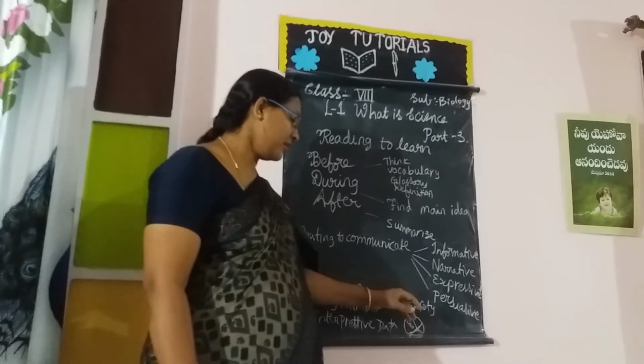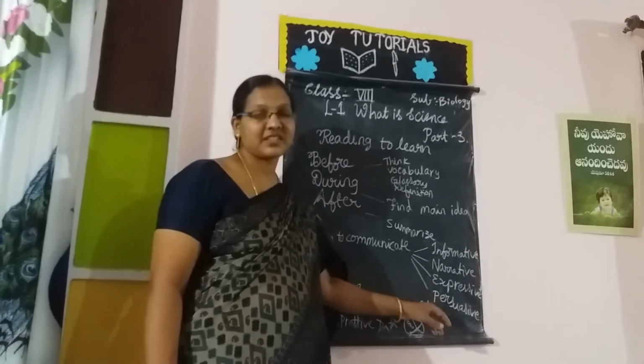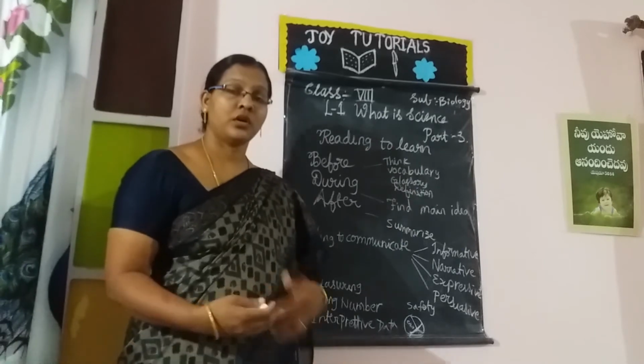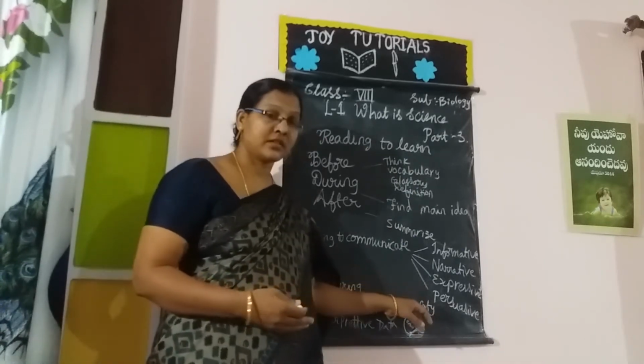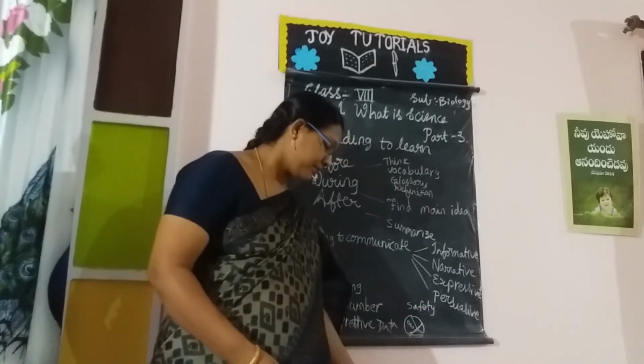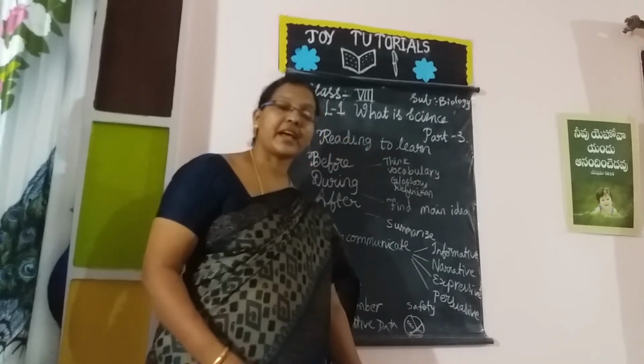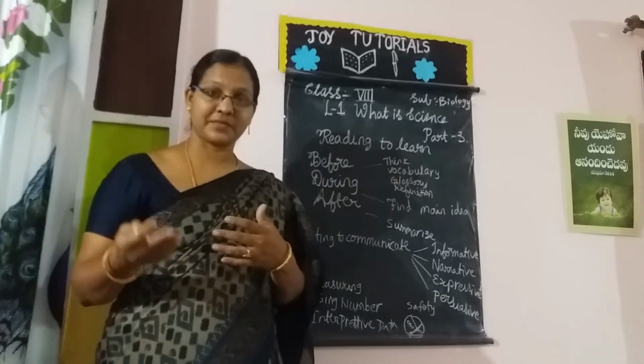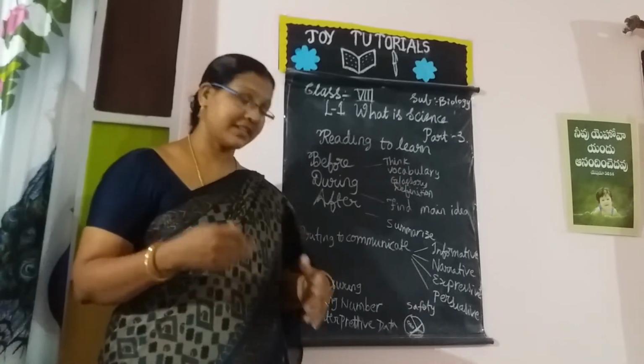Next one, safety in science. We have to take care of safety in science. First of all, we have to think ahead about what we are doing. Think ahead: what are the next steps? We have to know the information. That is about thinking ahead.